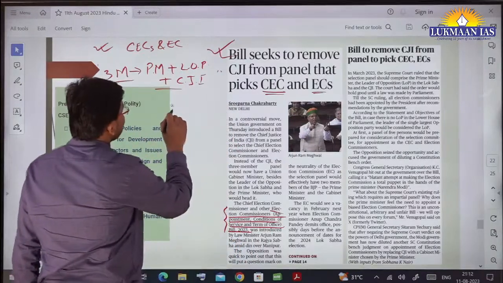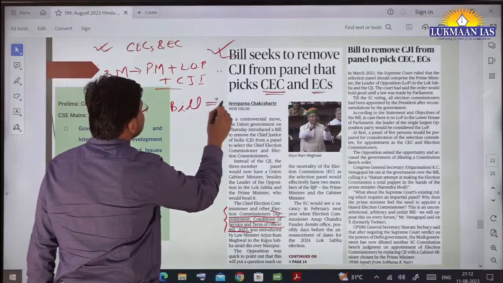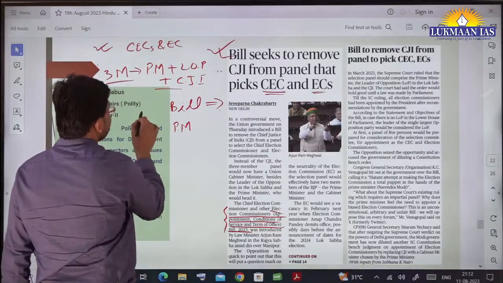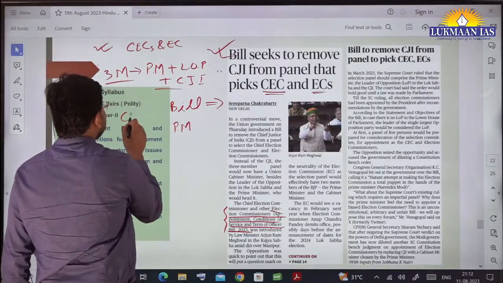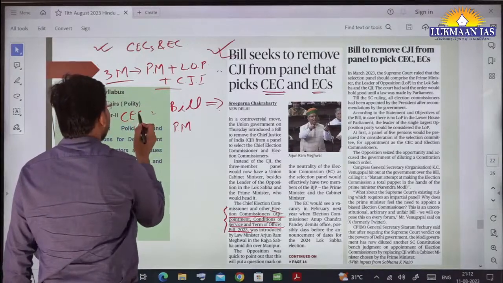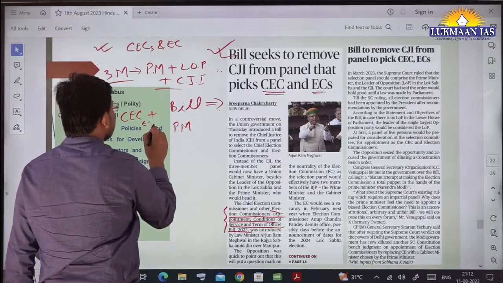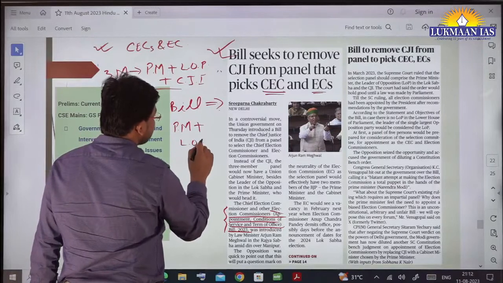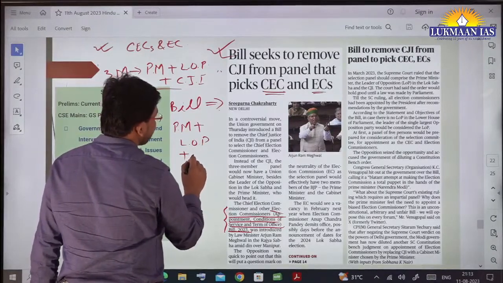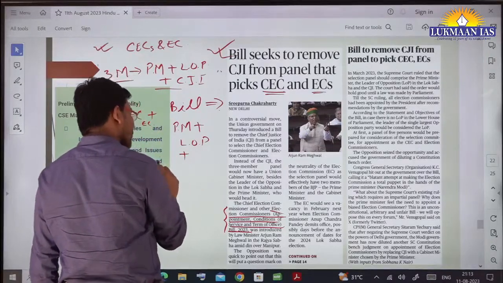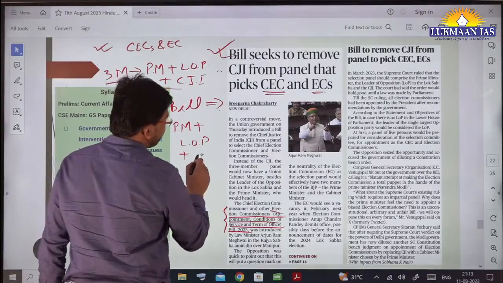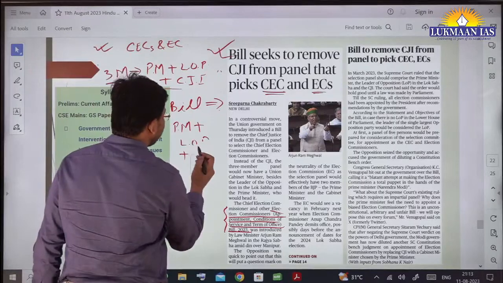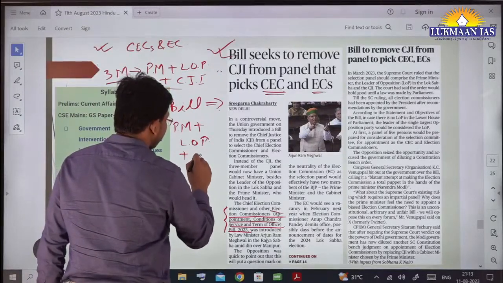Once this bill gets passed, according to this bill, the members to select the Chief Election Commissioner and Election Commissioners will be the Prime Minister of India, the leader of opposition party, and then a cabinet minister. It's not CM. There will be another minister from the parliament.